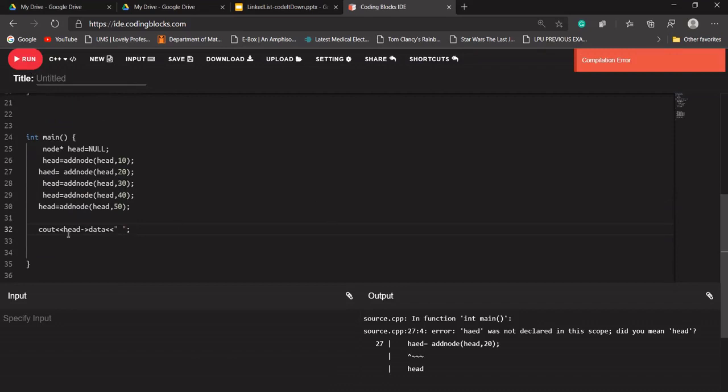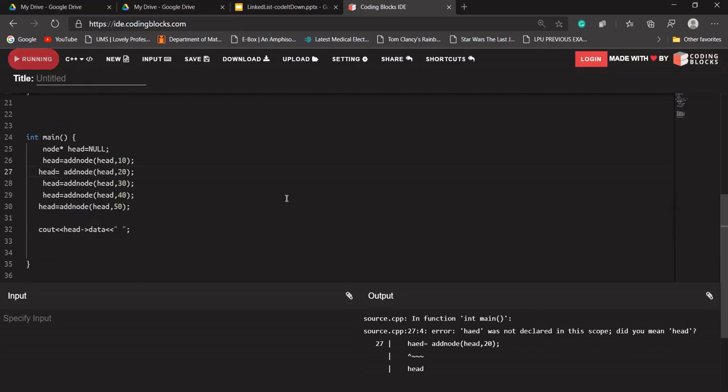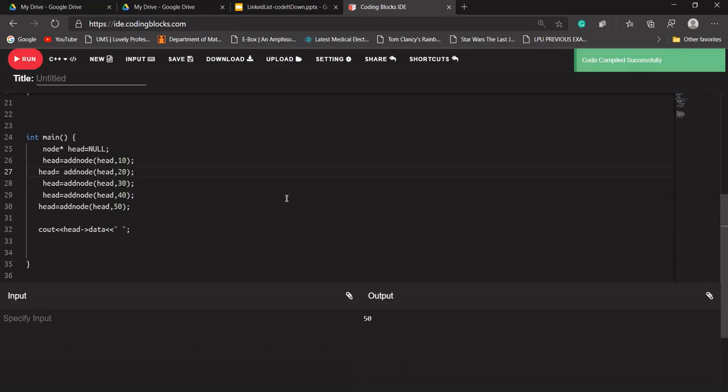Okay, what it is saying is that somewhere we have written HEAD, it should be head. Okay, 50 is being printed, which means we are doing it right, because in the last we have added 50, and because we are adding at the start, our head should be pointing to 50, and head's data will be 50.